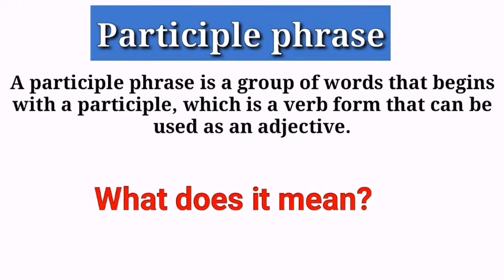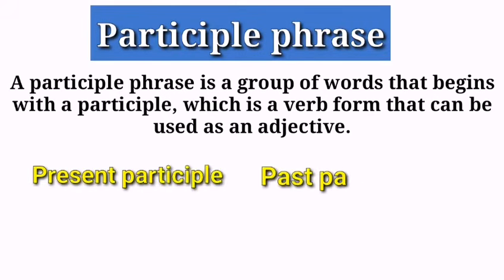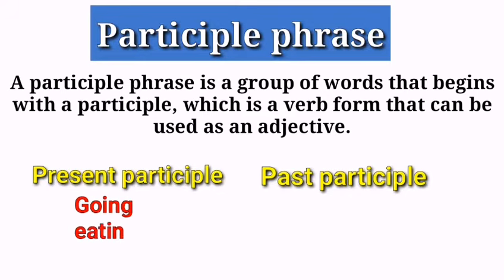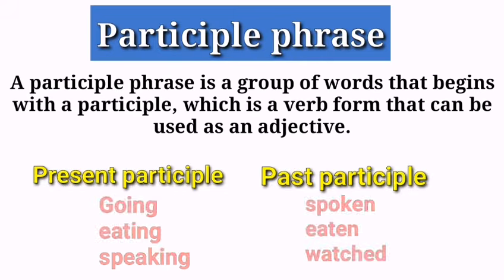But, before I explain a participle phrase, first you should understand a participle verb. Basically, participle verbs are of two types: present participle and past participle. Actually, a present participle refers to the ing form of a verb like going, eating, speaking, etc. And past participle refers to the third form of a verb like spoken, eaten, and watched, etc.